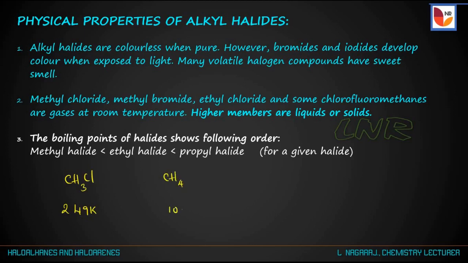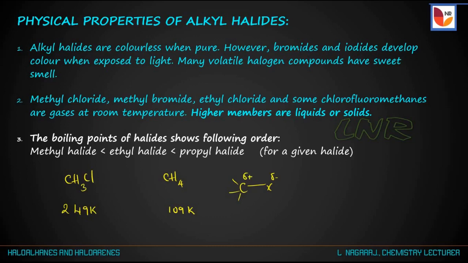the corresponding alkane, has boiling point 109 Kelvin. The C-X bond is polar in nature: due to the high electronegativity of halogen, it gets the negative charge and carbon gets the positive charge.